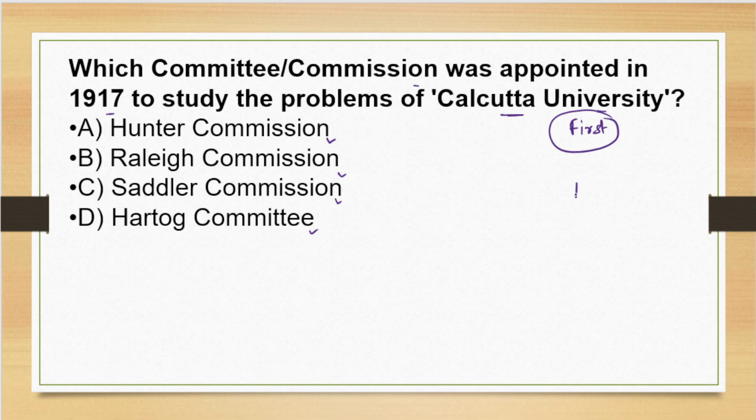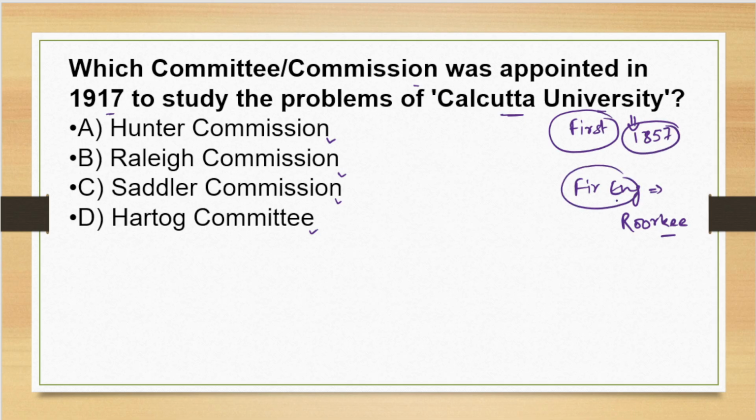Now if we talk about the first engineering college, then the college was Roorkee. Roorkee was the first engineering college of India. And Calcutta University was established in 1857, right? 1857, Calcutta University.